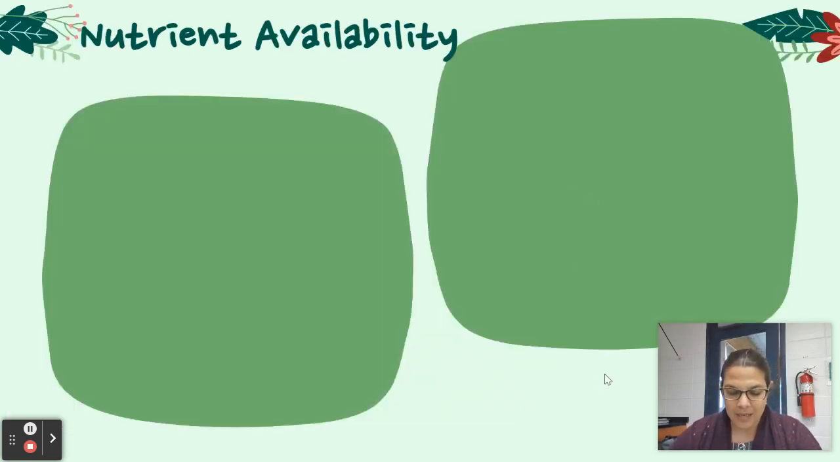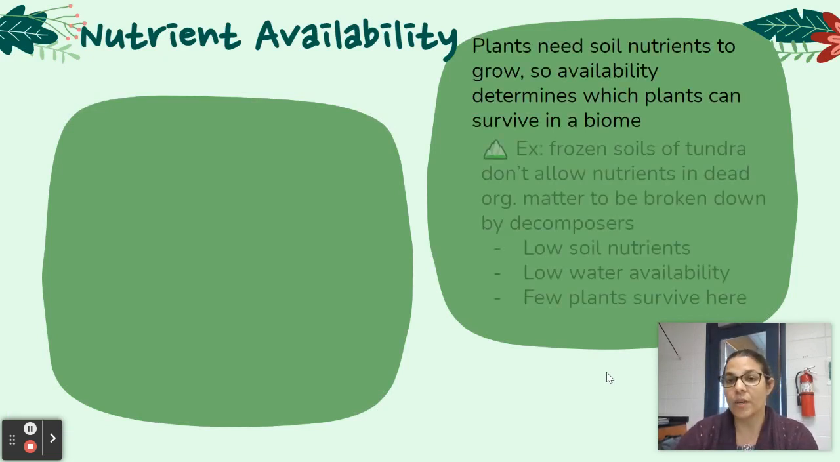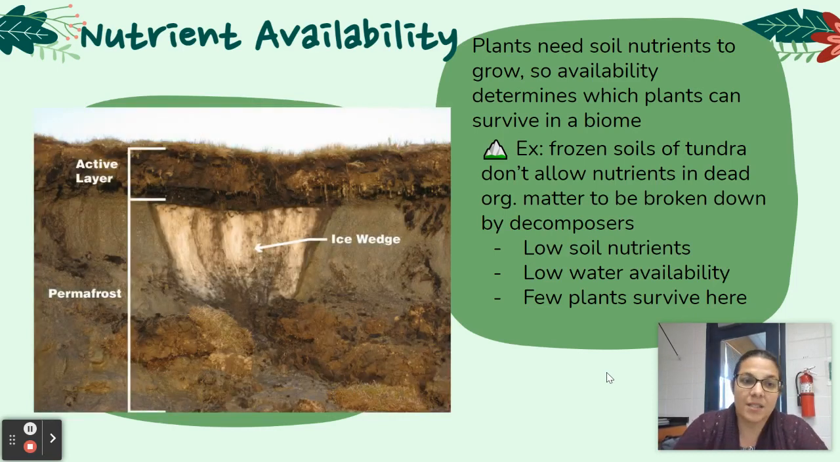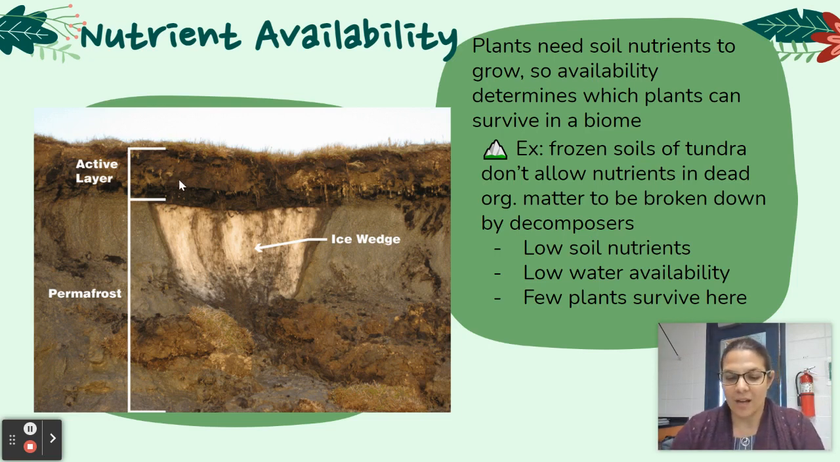So one of the big things that determines what can live in an area is nutrient availability. Plants need these nutrients to grow, and frozen soils of tundra don't allow the nutrients in the dead organic matter to actually be broken down because it's so cold. So you have very low soil nutrients, low water availability, and not a lot of plants that survive. And it's because of this thing called permafrost. In the Arctic tundra, permafrost is permanently frozen soil. And this active layer is what plants can grow in every growing season, which is short, a couple of weeks. It thaws out and it freezes up again.